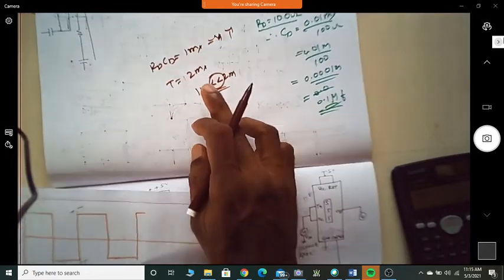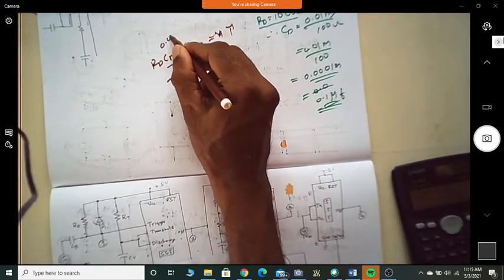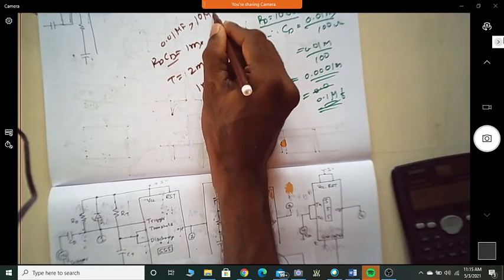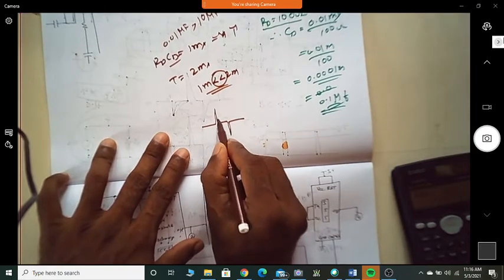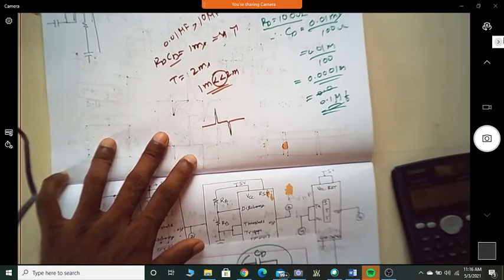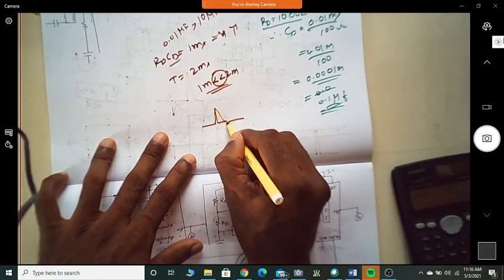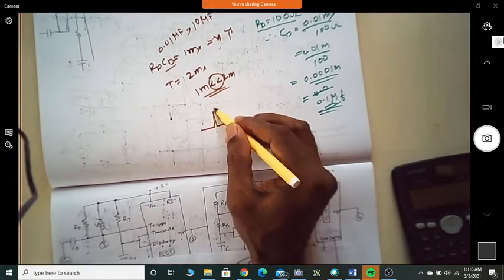Then what is the impact of this value of CD? Instead of 0.01 microfarad, if you take it as 10 microfarad, instead of getting a spike like this, you will get a waveform which is something like this. Here, this is not a spike.